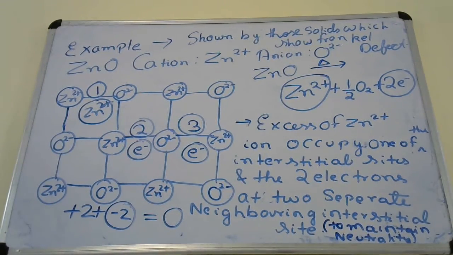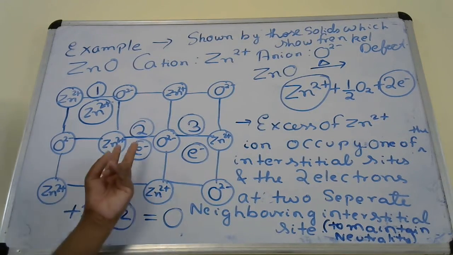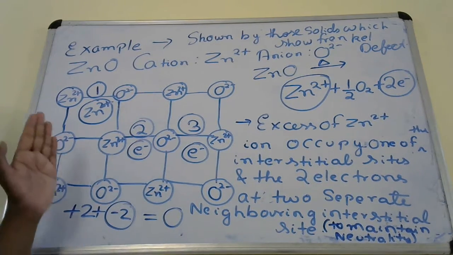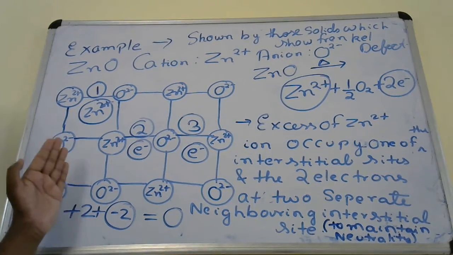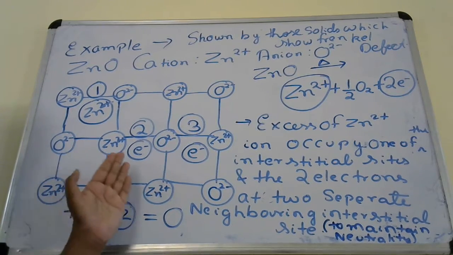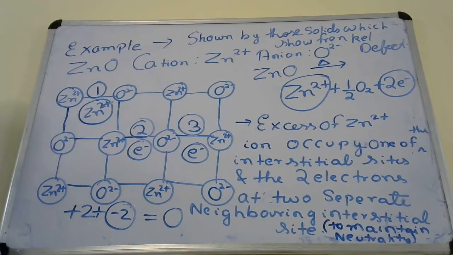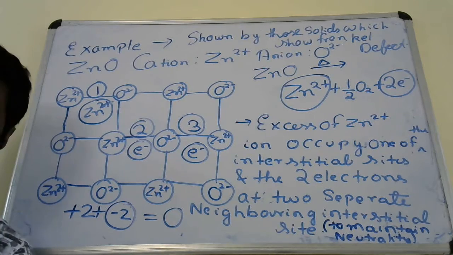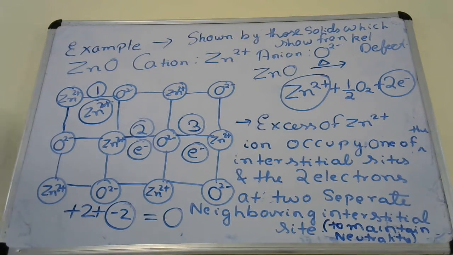Okay, remember, due to these two electrons, the zinc oxide appears yellow. And why it appears yellow, you know, color center, like I have explained in the anion vacancy phase. Okay, so that is all about metal excess defect due to extra cations at the interstitial sites.